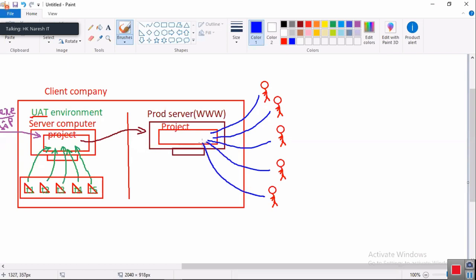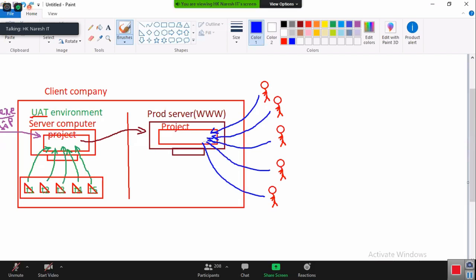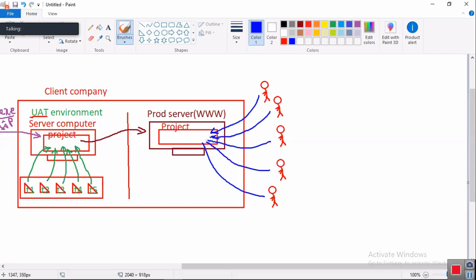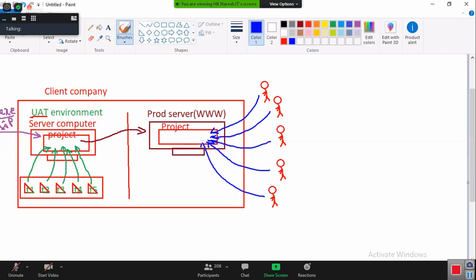Production, prod, means what? Production means some money transactions are going on. Some products are manufactured and being sold. So this is called the production server.